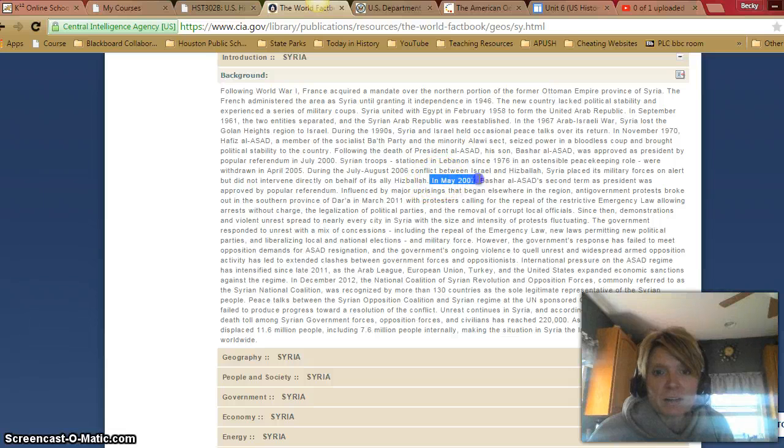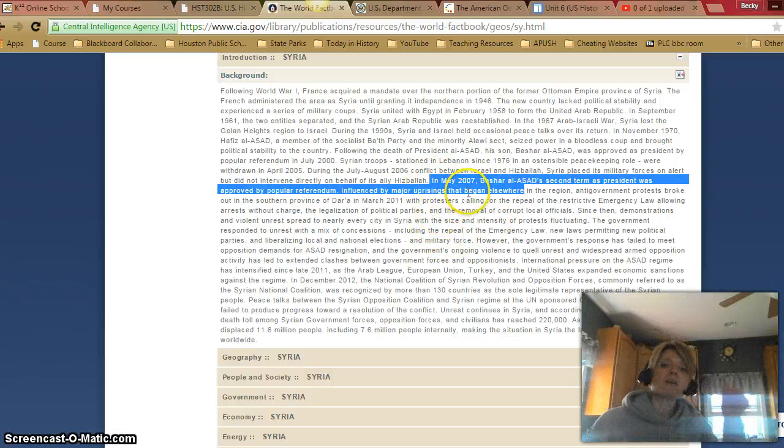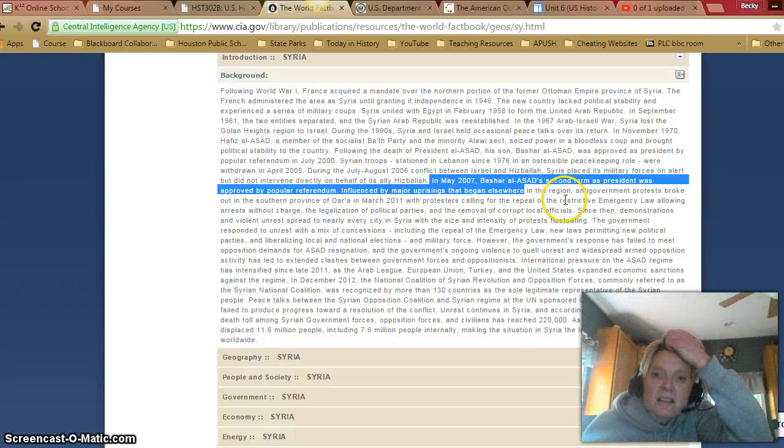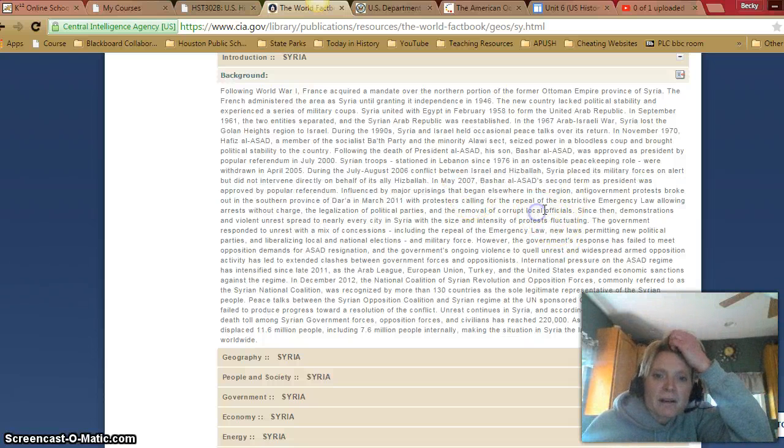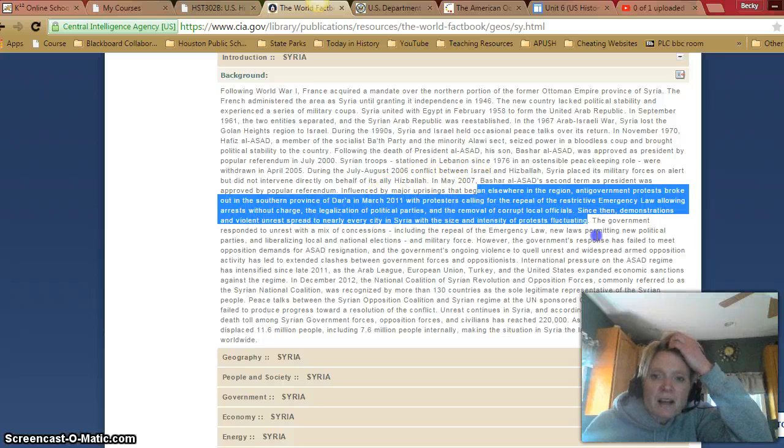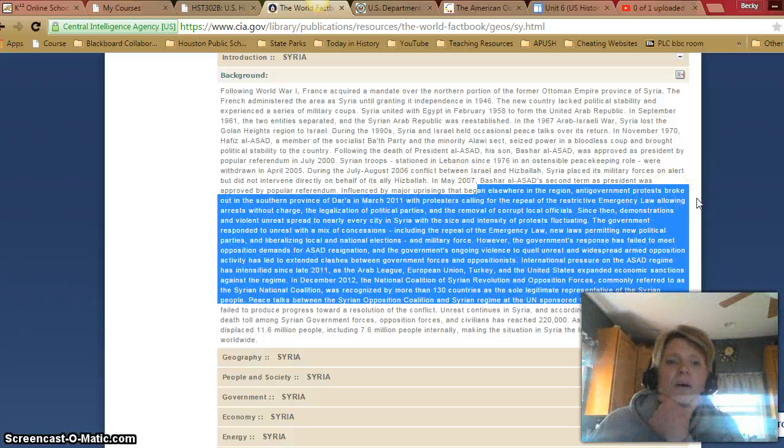All right, starting right here. In May 2007, Bashar al-Assad's second term as president was approved by a popular referendum. Influenced by major uprisings that began elsewhere in the region, anti-government protests broke out in the southern province, with protesters calling for the repeal of the restrictive emergency law, arrest without charge, the legalization of political parties, and the removal of corrupt local officials. Continuing and reading more, I'm just kind of skimming through.